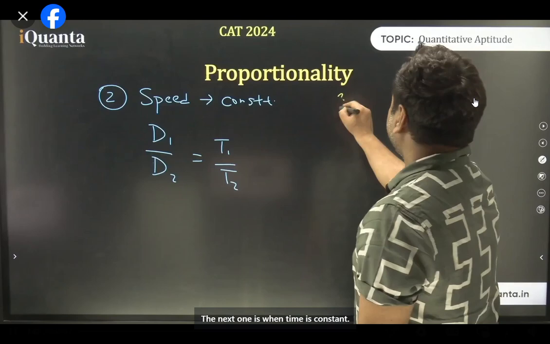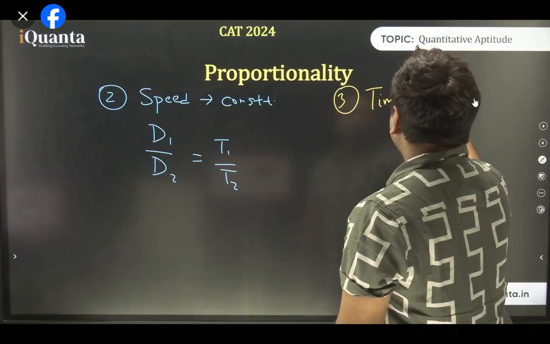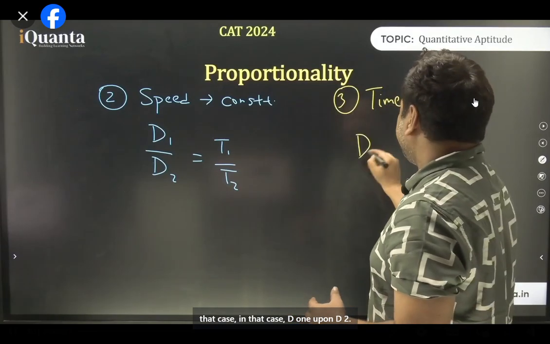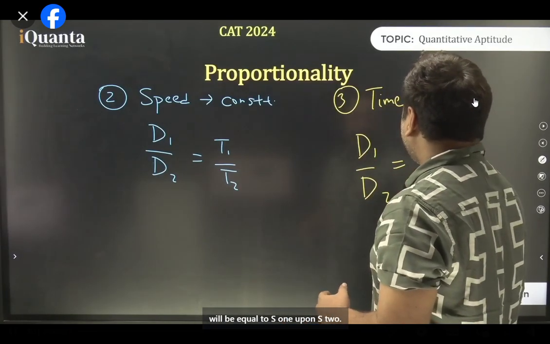The next one is when time is constant. So whatever my speed is, when I'm traveling for a constant time, in that case, d1 upon d2 will be equal to s1 upon s2.